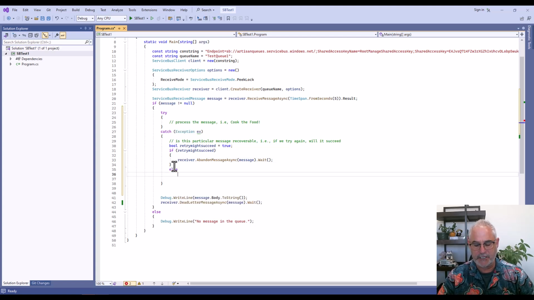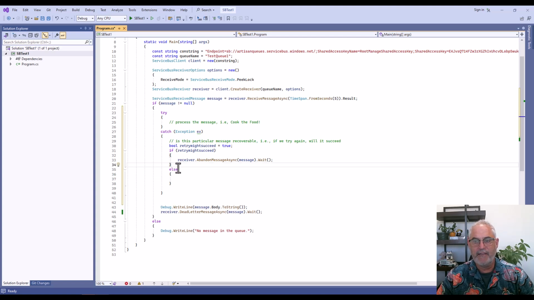What is the else condition here? This is the situation where this message is just corrupt, or it's a request you can't fulfill, and you never will be. No matter how many times you retry it, you just are not going to be able to fulfill it. So in my metaphor, let's say the customer ordered the really delicious stuffed pomfret, which is amazing if you ever get to try it. But it's a fish and they don't always have it in stock, right? And so if you're just out of that, you've sold them all and you have no more, it doesn't matter how many times you try to recook that order, the result is going to be the same. No pomfret, no pomfret, no pomfret.